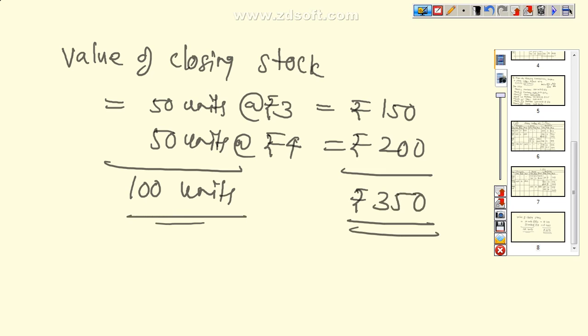And there is one way to cross check the answer. If we do the same question under FIFO as well as LIFO method, units should be the same, but according to the method the amount will change. So this is one way to cross check the answer. So what is the meaning of first in first out? Means those material purchased first we have to issue first under first in first out, and last in first out means those material purchased last we have to issue first.